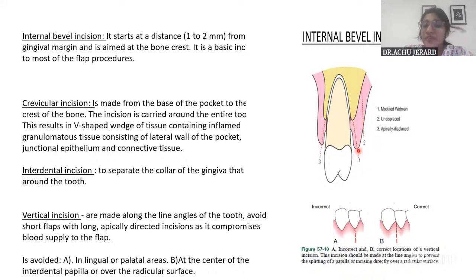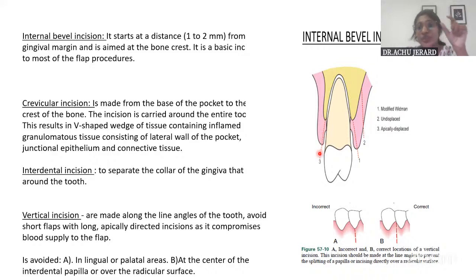But if this internal bevel incision is given about 0.5 to 1 mm away from the gingival margin, this is the margin where my pointer is, then it is the modified Widman flap. But if it is given maybe more than 1 mm to 2 mm away from the gingival margin, at a distance to the base of the pocket with an intention to completely remove the pocket, then it is the undisplaced flap. Whereas in the apically displaced flap, we give it at a distance very close to the gingival margin with an intention that only the pocket lining is removed here.